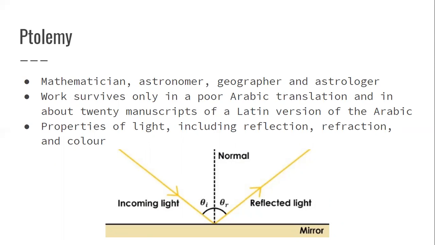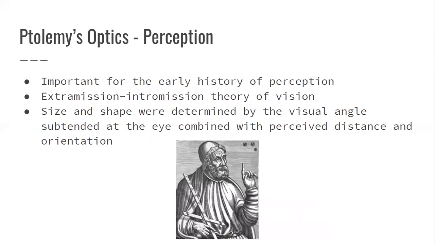But it contained the earliest surviving table of refraction from air to water, and it was historically really praised and experimentally derived, and it really came from this arithmetic progression. So now we'll go into perception.